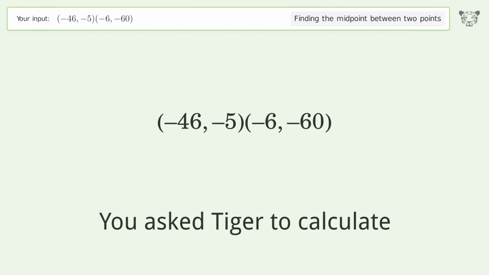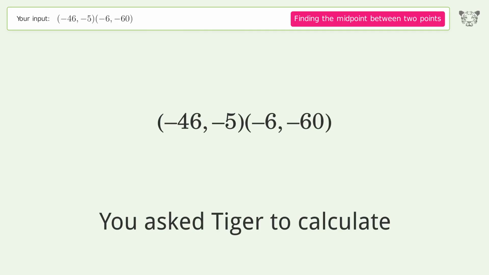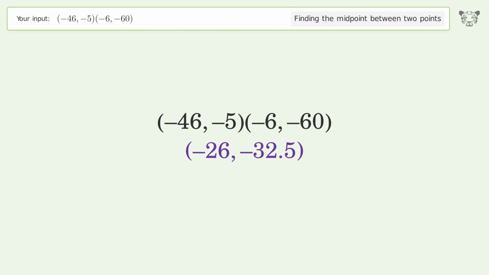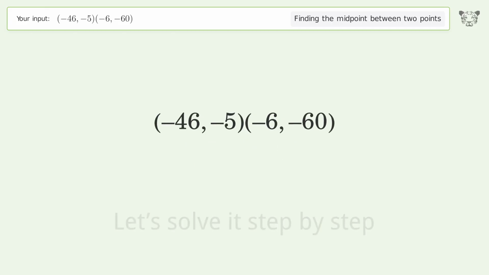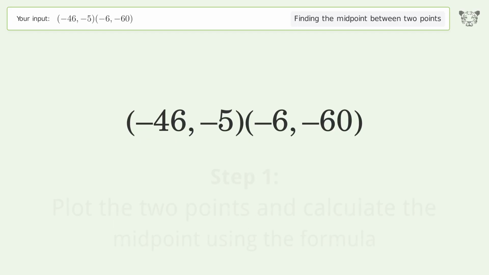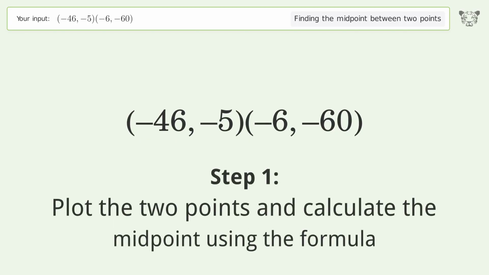You ask Tiger to calculate. This deals with finding the midpoint between 2 points. The midpoint between the 2 points is -26, -32.5. Let's solve it step by step. Plot the 2 points and calculate the midpoint using the formula.